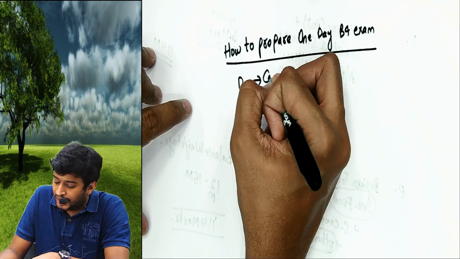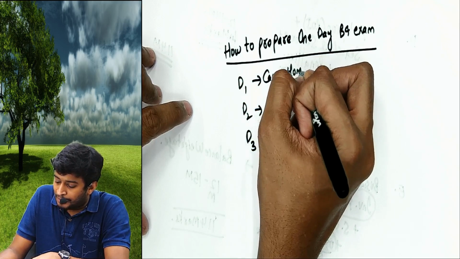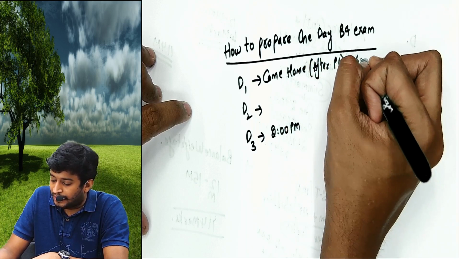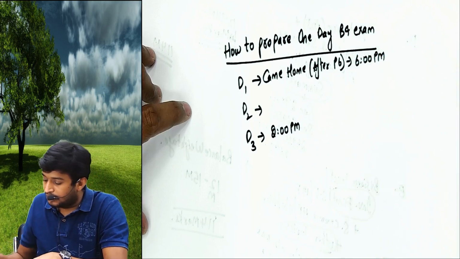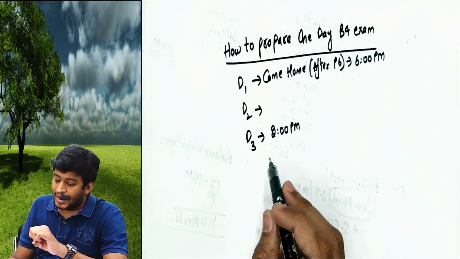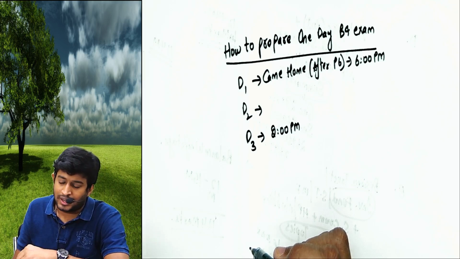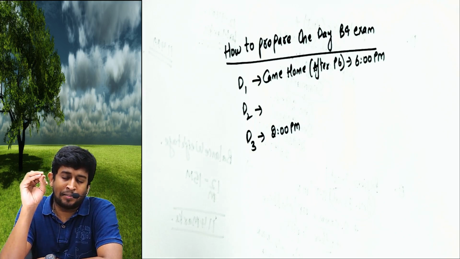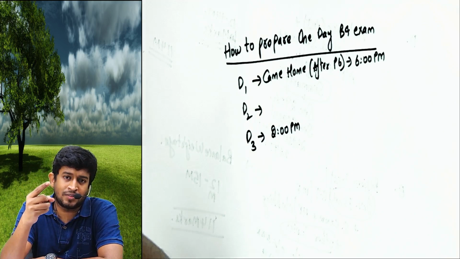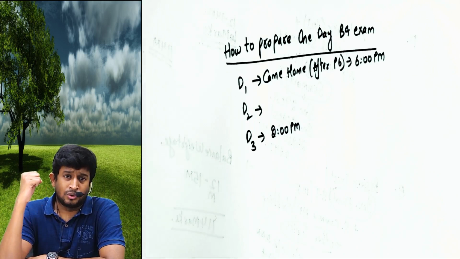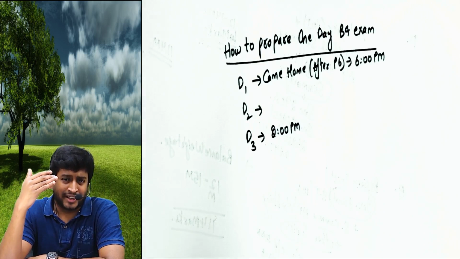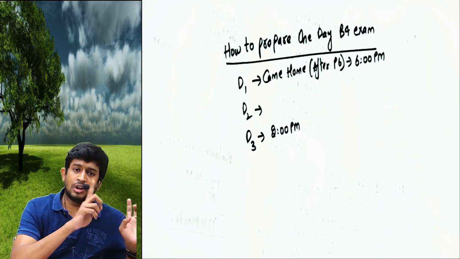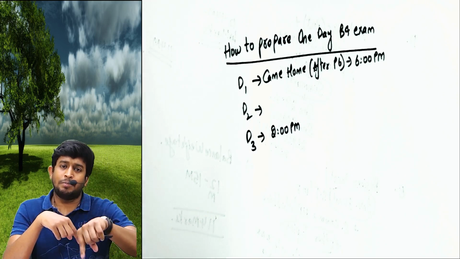Day 1, you came home after writing paper 6, around 6 o'clock, assume that. Your paper examination starts on day 3 at 2 p.m. Clear? Whatever you wrote in paper 6 should not bother your paper 7 preparation. You wrote well, don't be overexcited. You did not write well, you should be over enthusiastic, because the marks you lost in paper 6 have to be covered in paper 7.